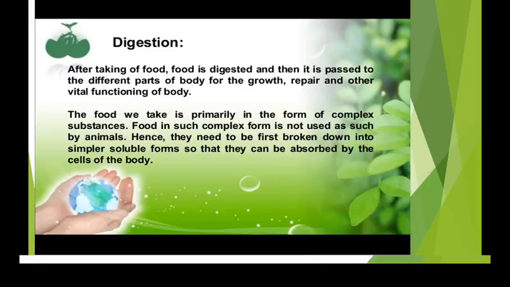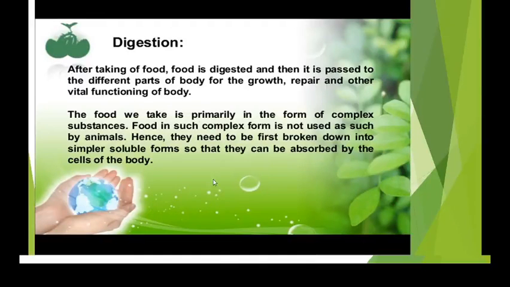Those food items are actually complex substances, but with the help of our teeth, what do we do? We chew it and we make it into a simpler form. So why do we need to make these substances simple? So that our body can properly digest the food and make it into a useful, soluble form, right?